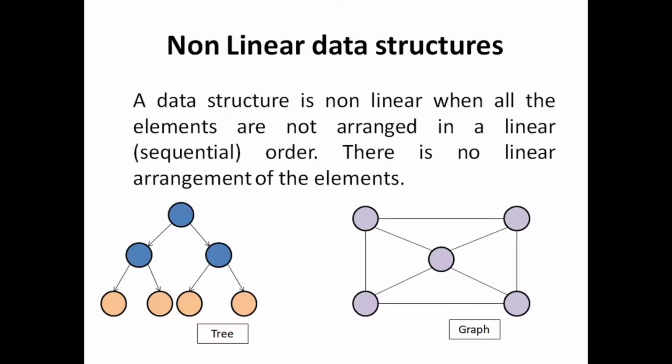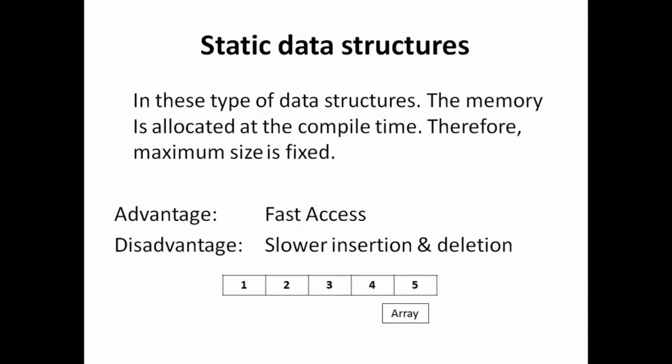Okay, after understanding this difference between linear data structure and non-linear data structure, let's go even further. For further distinctions, we have two more data structures. The one is static data structure and the other one is dynamic data structure. So static data structures are those data structures where the memory is allocated at compile time, therefore maximum size is fixed.